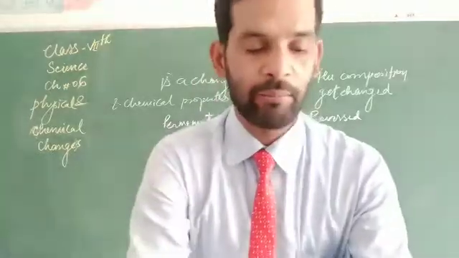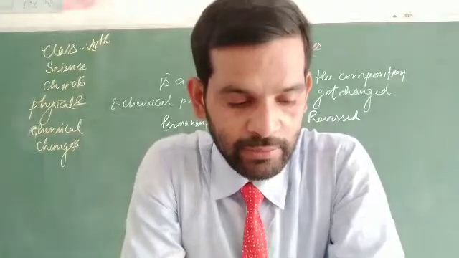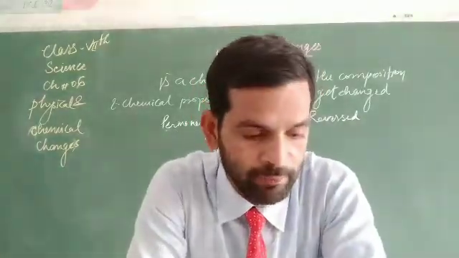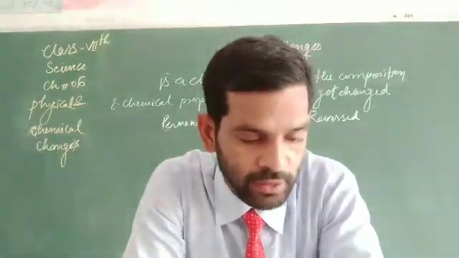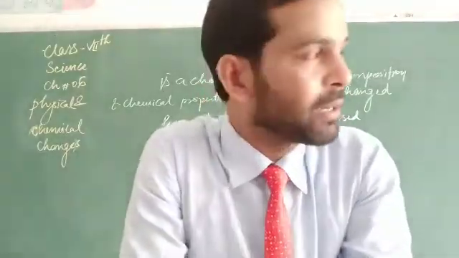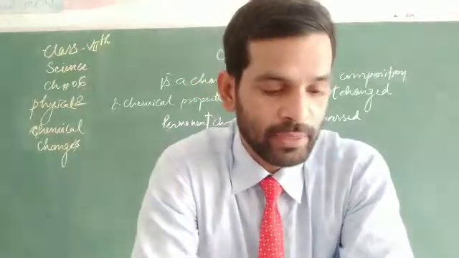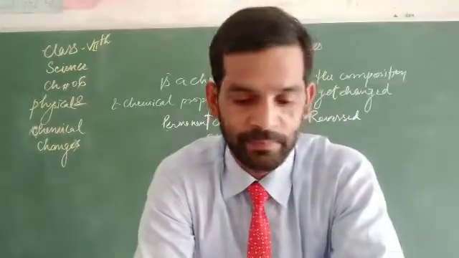So what are the chemical changes? Boiling of egg, baking of cake, explosion of fireworks, burning of paper, rusting of iron, cooking of food, curdling of milk, ripening of fruits, and burning of coal. These are all examples of the different types of chemical changes.